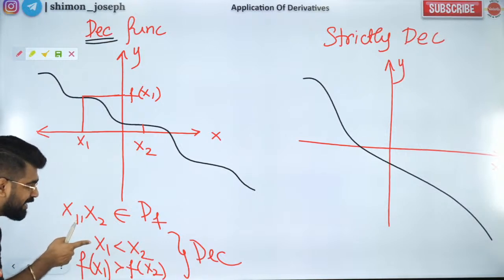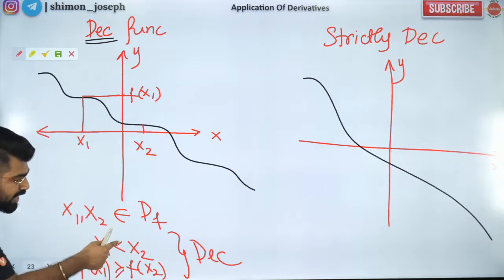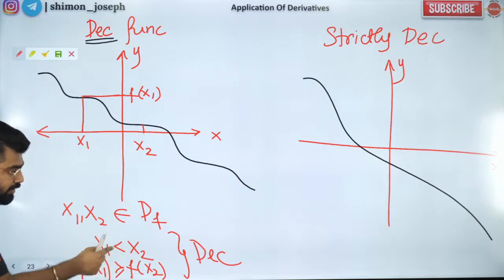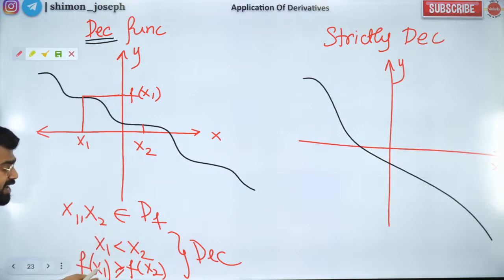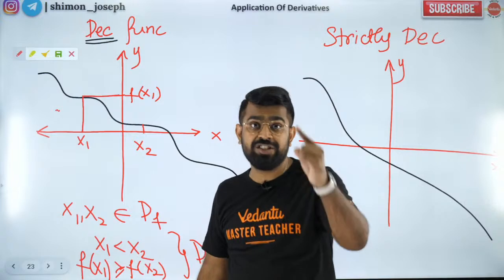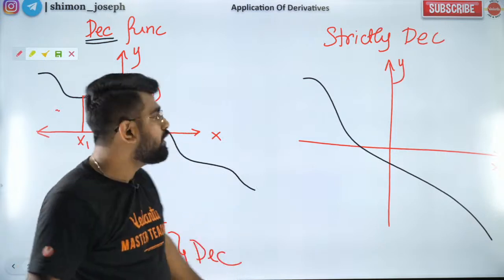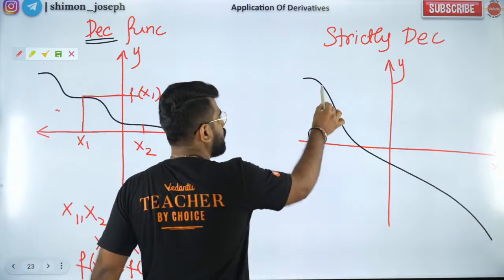So when you have an inequality, if you apply a decreasing function, very important point, don't take it lightly. This is such a critical point. When you have an inequality, if you apply a decreasing function, then the sign of the inequality will reverse. So if it is less than, it will become greater than. Did you see the sign of the inequality I reversed? Because it is a decreasing function. Very important. This will be useful for JEE Mains, board exams, school exams. So don't take it lightly. Same way for strictly decreasing also.